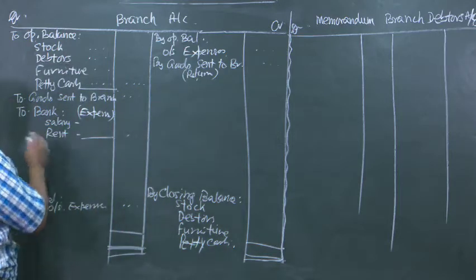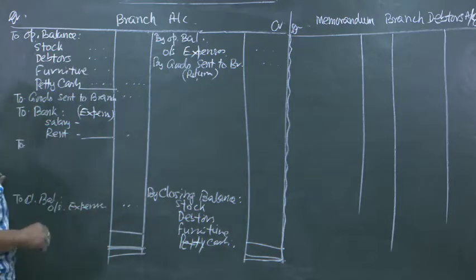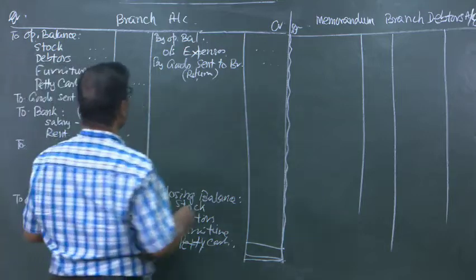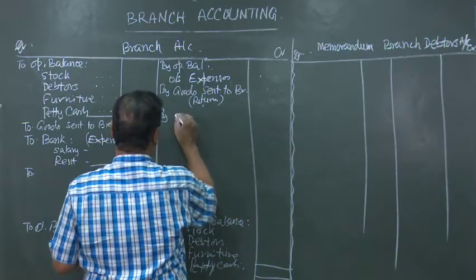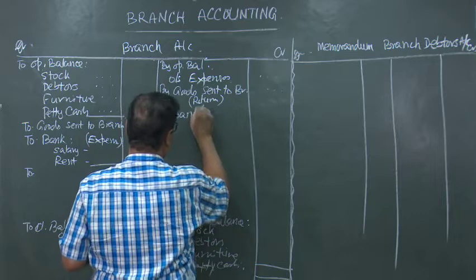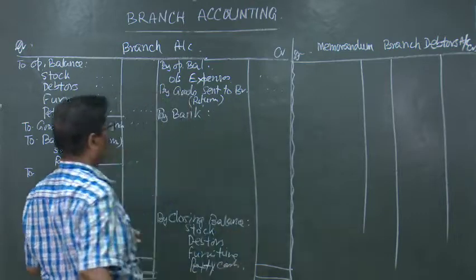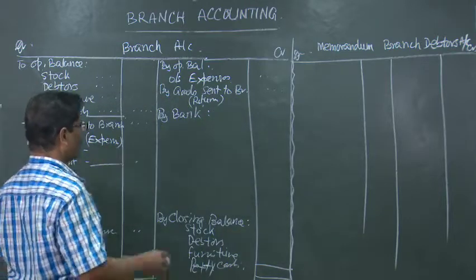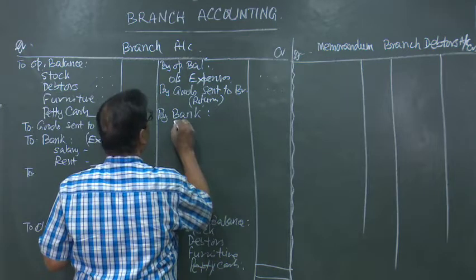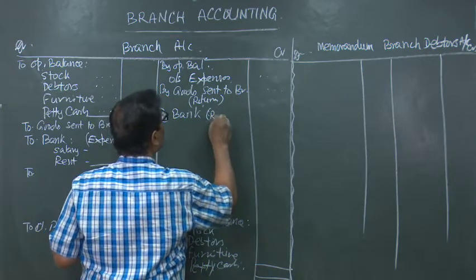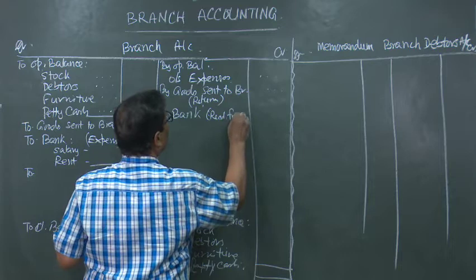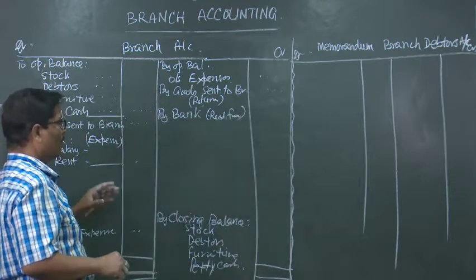Then we can have in this side by bank, actually received from different sources, like received from, how the bank will give?